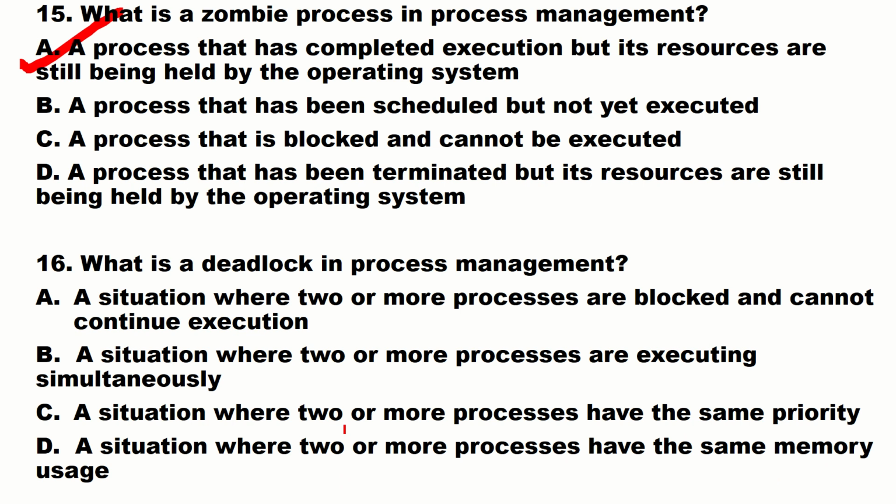The correct answer is a situation where two or more processes are blocked and cannot continue execution. That means one wants to share the other's resource and the other one also wants to share, and they are both blocked and cannot continue execution.